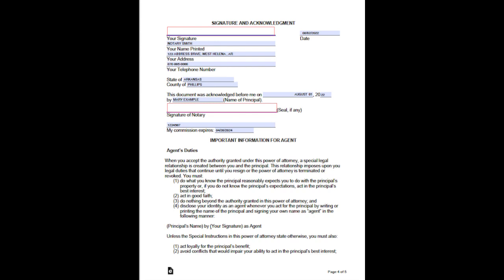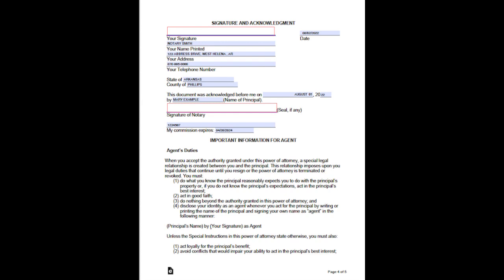Important information for agent. Agent's duties. When you accept the authority granted under this power of attorney, a special legal relationship is created between you and the principal. This relationship imposes upon you legal duties that continue until you resign or the power of attorney is terminated or revoked. You must: 1. Do what you know the principal reasonably expects you to do with the principal's property, or, if you do not know the principal's expectations, act in the principal's best interest.